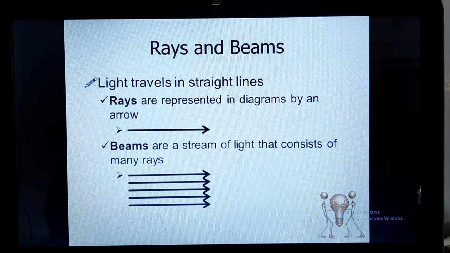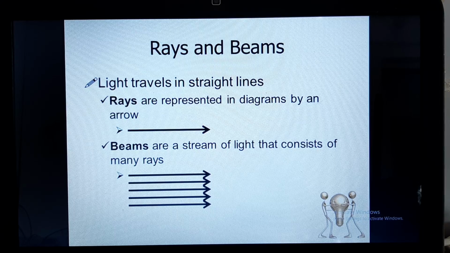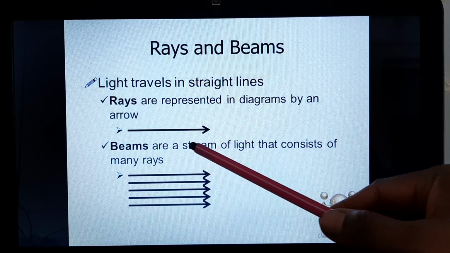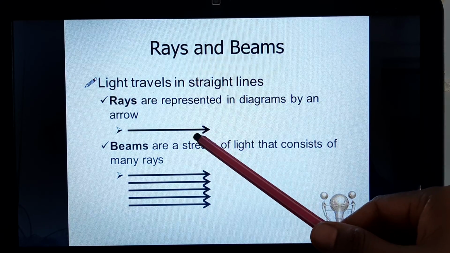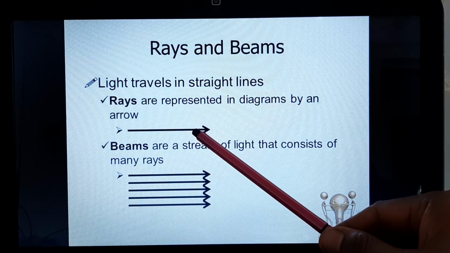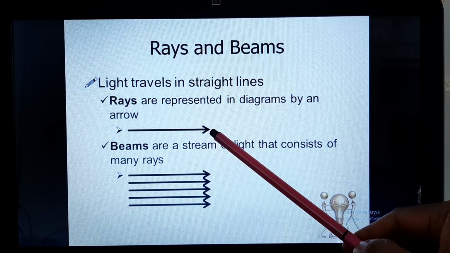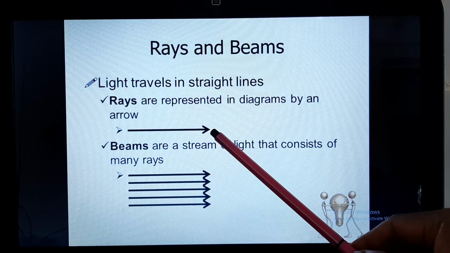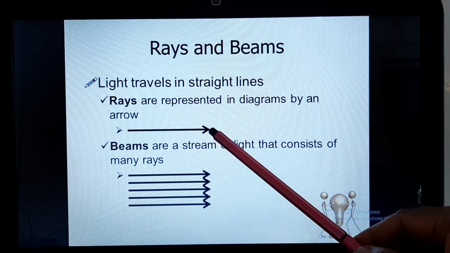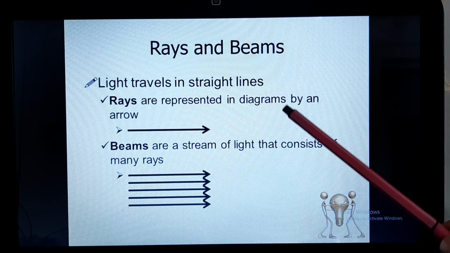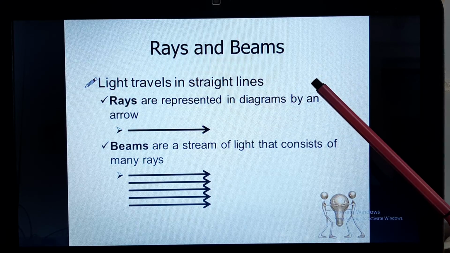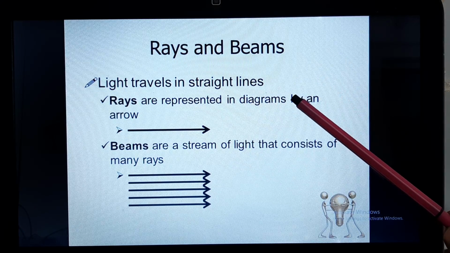Now we'll discuss rays and beams. As we have discussed, light always travels in a straight line. So there is an imaginary line which represents a single ray of light. This single straight line represents a ray of light. The arrow points the direction from where to where the light is traveling. Rays are imaginary because there is no single line of light traveling at any point of time.